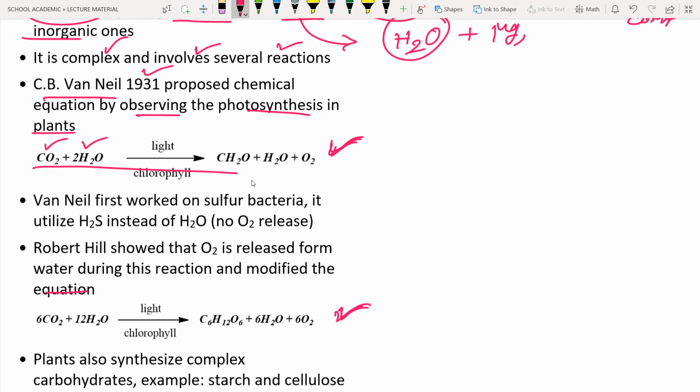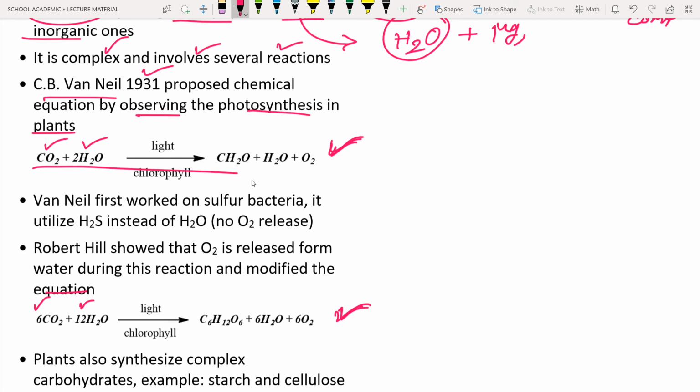There are no numbers before each and every chemical element, but you can see there is a saying about how many of each are involved. So here, for 6 CO2, only CO2 is present, but they are saying that 6 molecules of carbon dioxide are required. Here they say water, but here they are saying that 12 water molecules are required. And the carbohydrate, the glucose, contains how many elements?